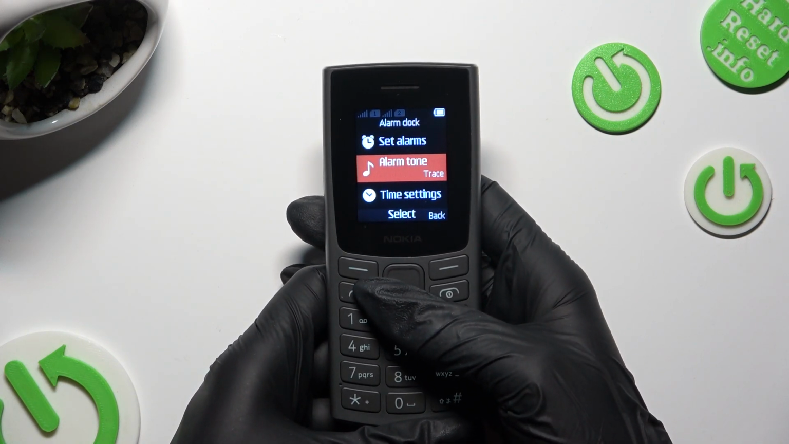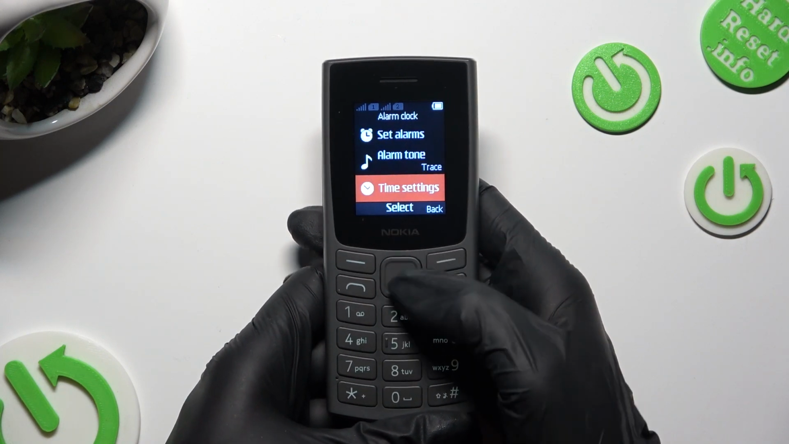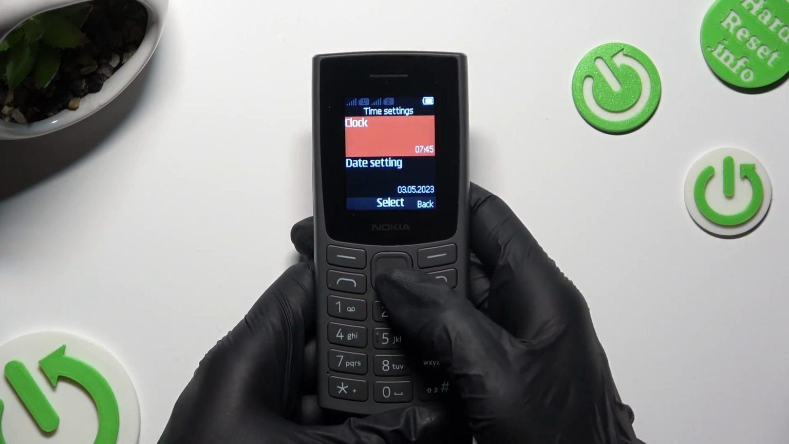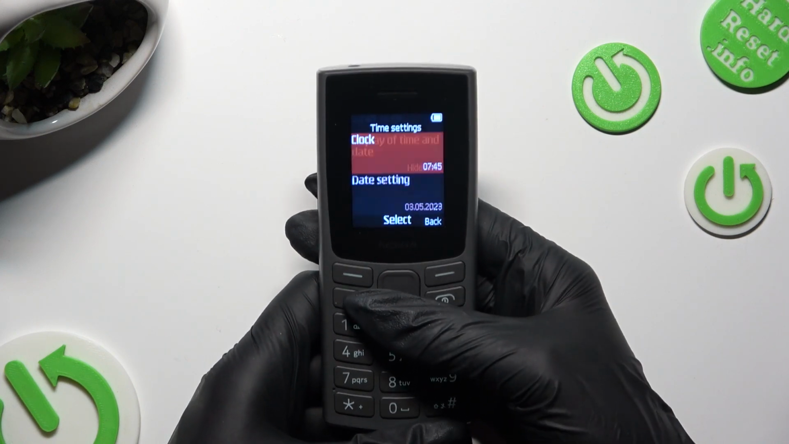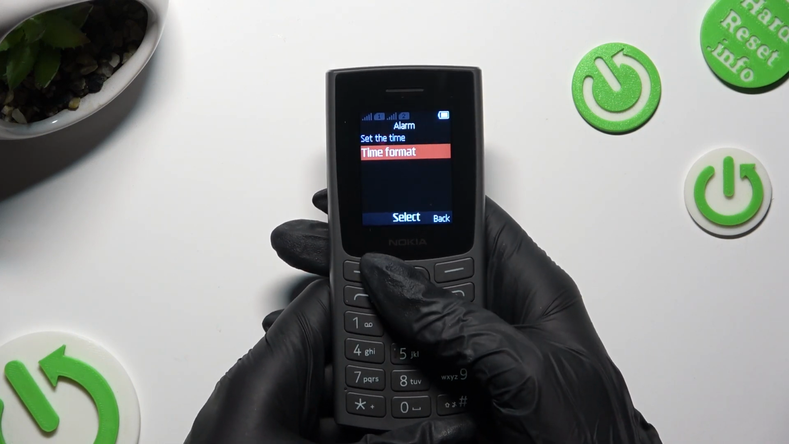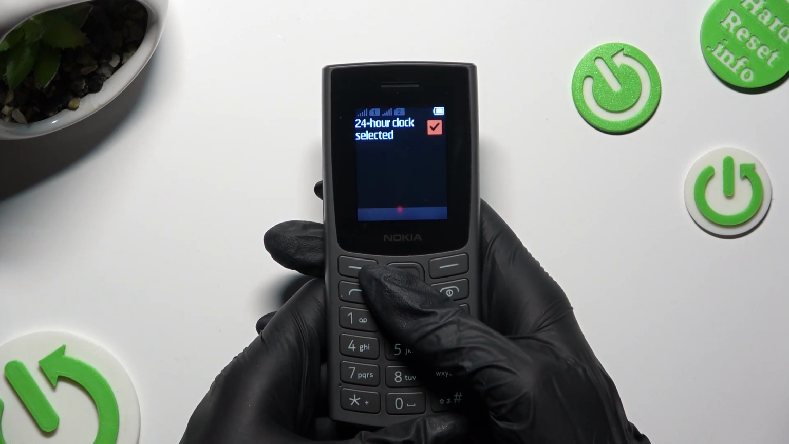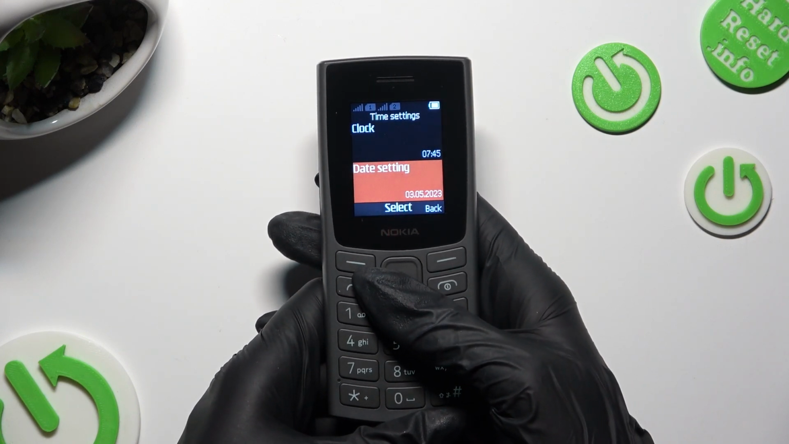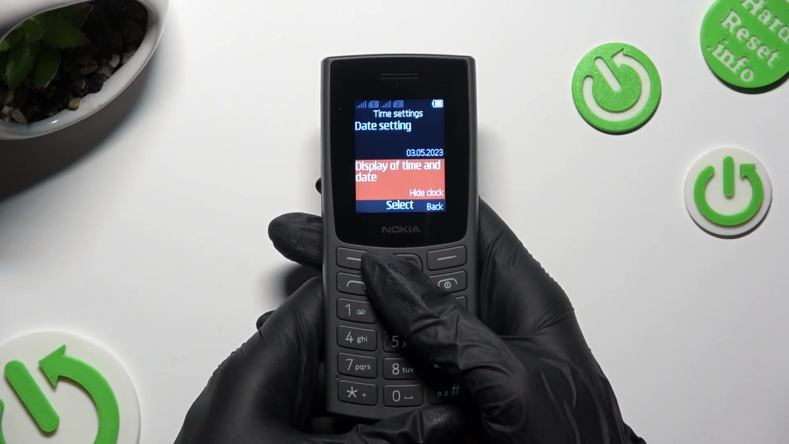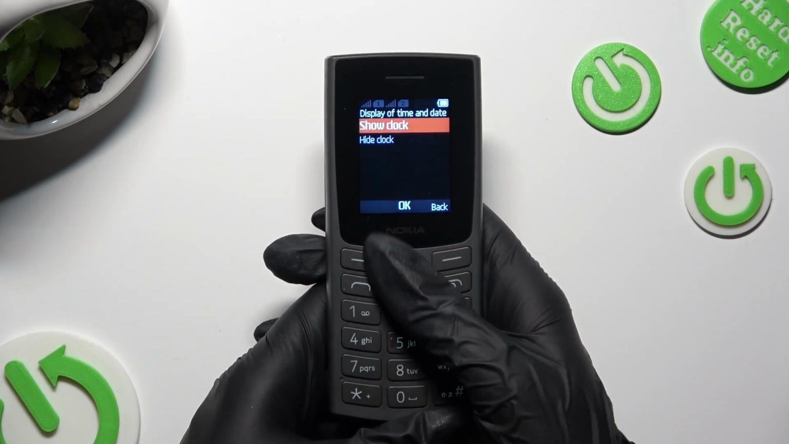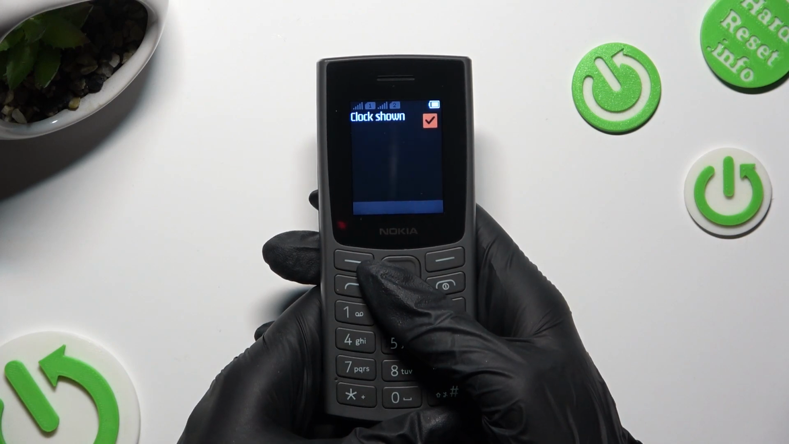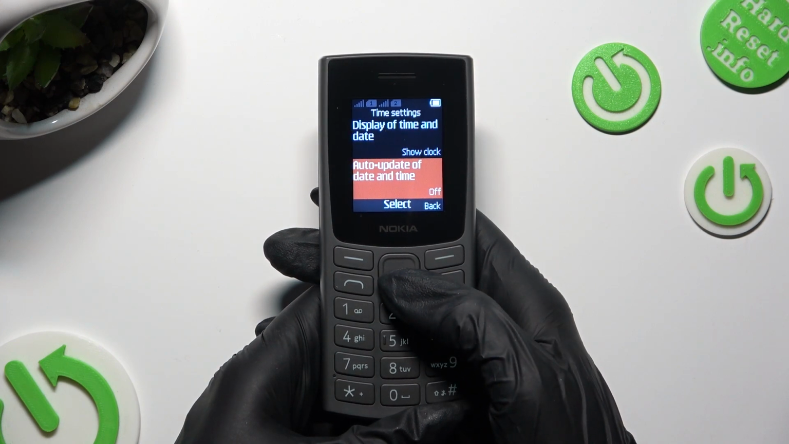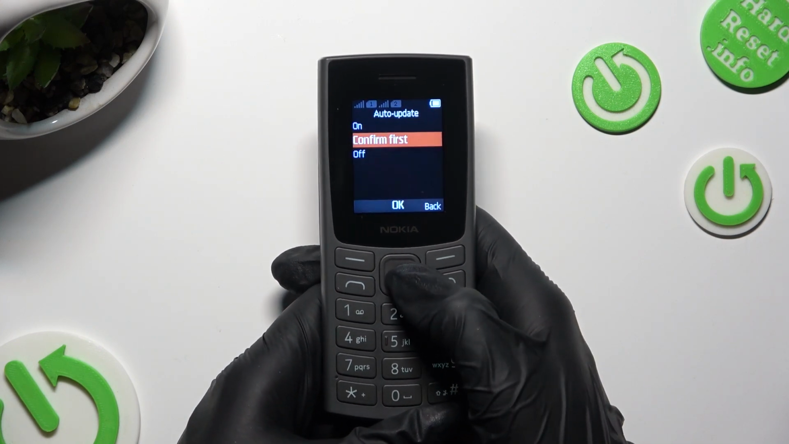Now to adjust some time settings, select them over here. And before creating your alarm, pick clock options like time format, set up a date, adjust display of time and date section, and even decide if you wish to enable or disable auto update of date and time.